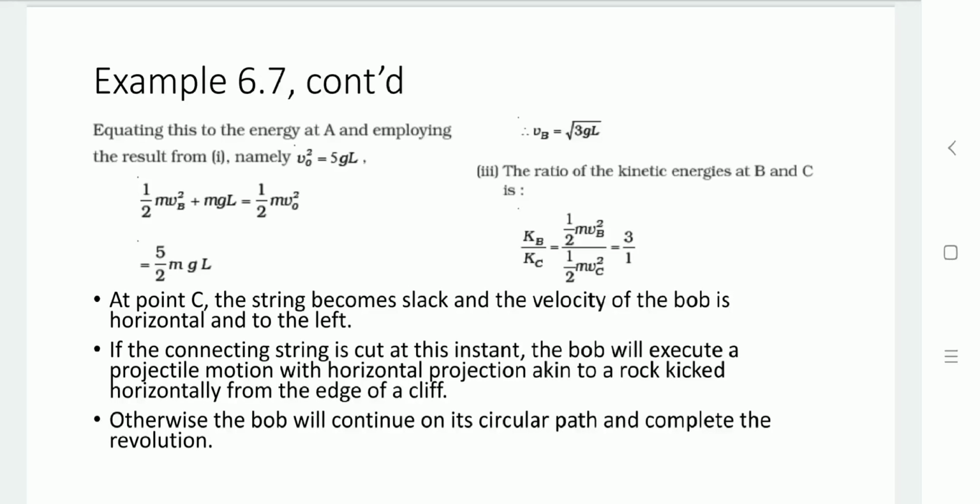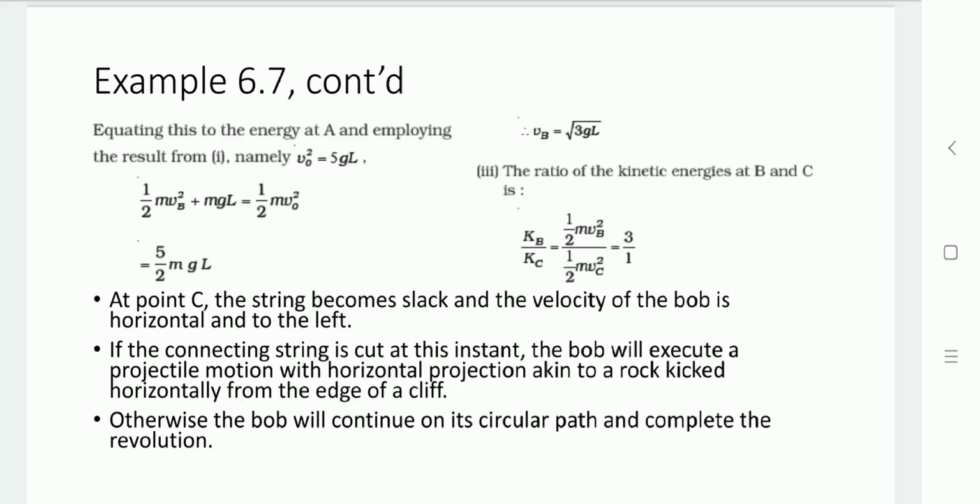So Vb equals the square root of 3gL. Now we take the ratio of kinetic energies at points B and C: Kb by Kc equals 1/2 mvb square divided by 1/2 mvc square, that is 3 by 1.